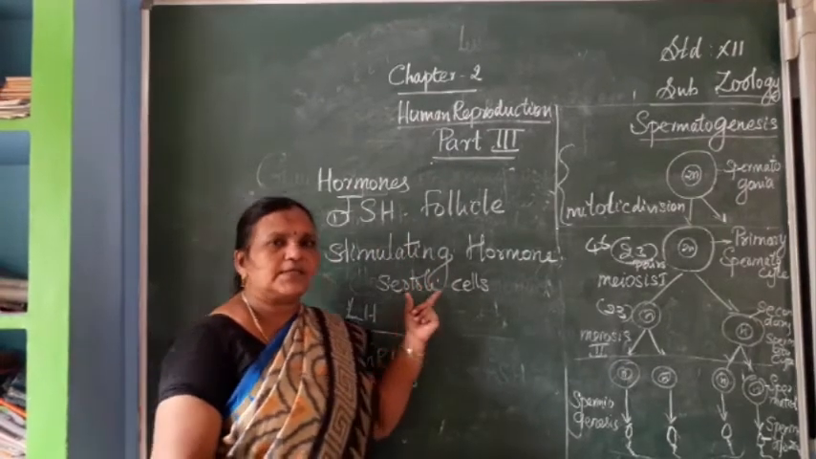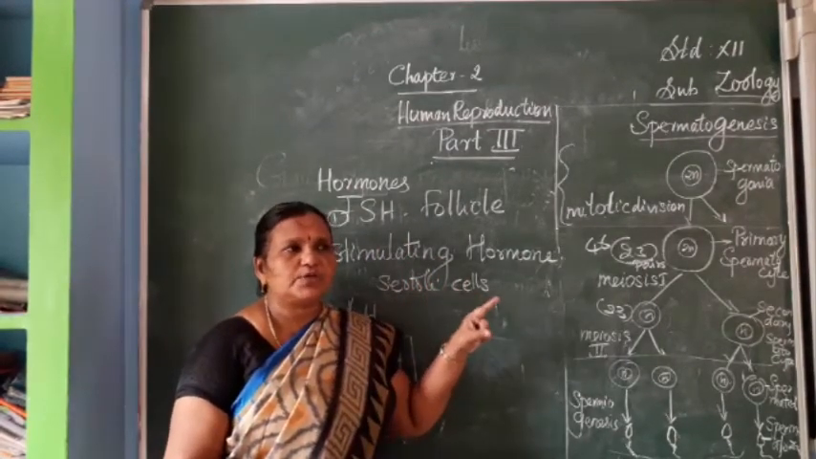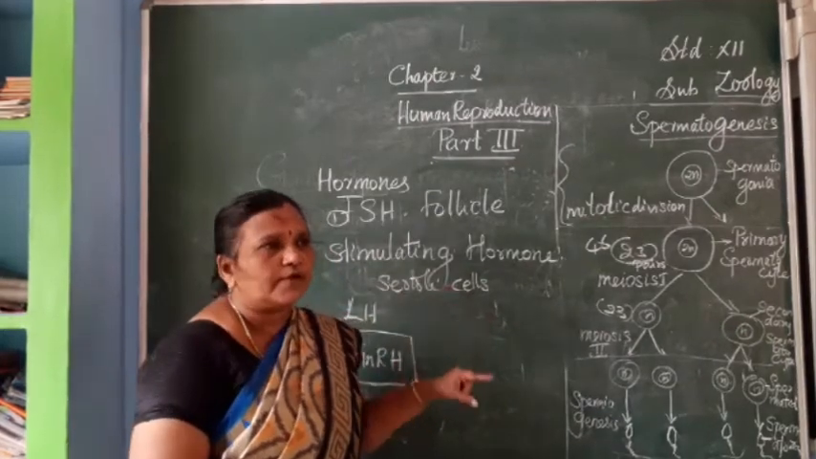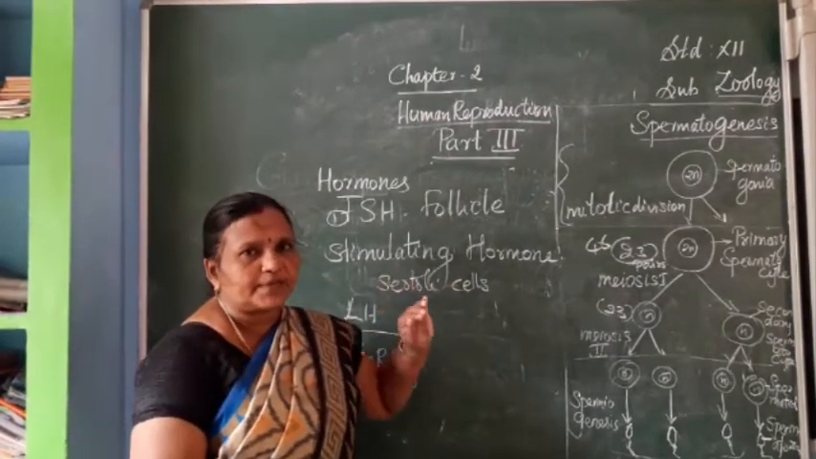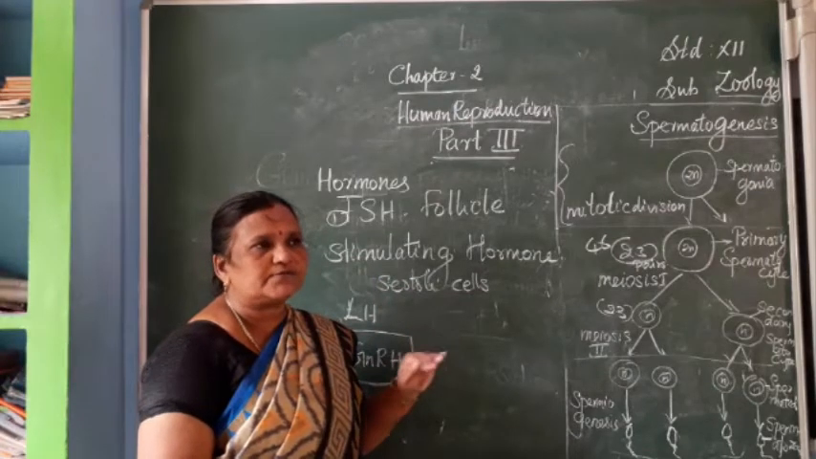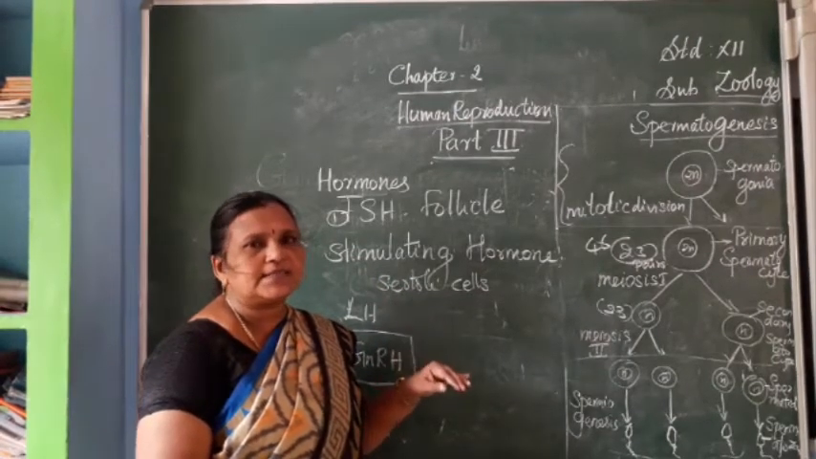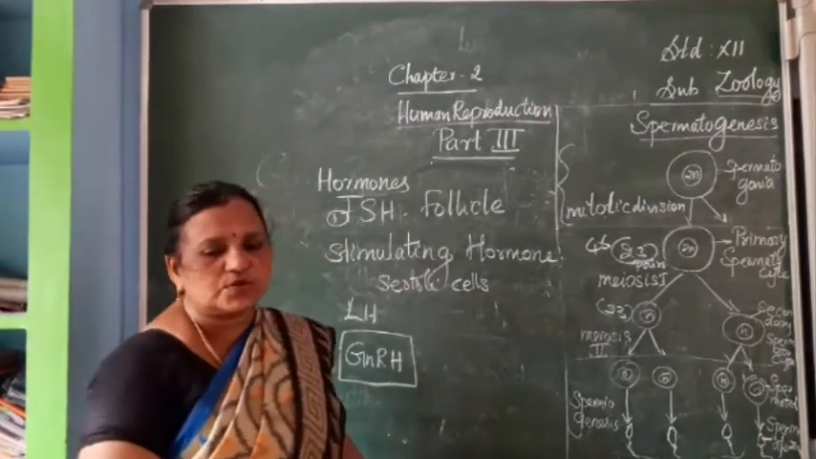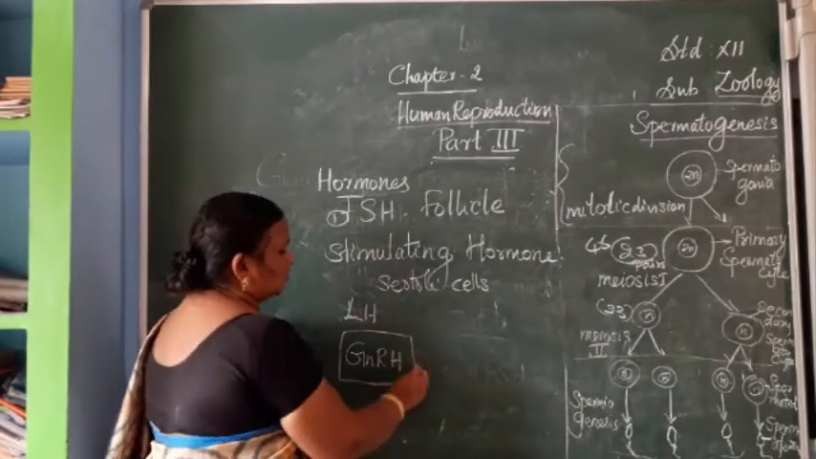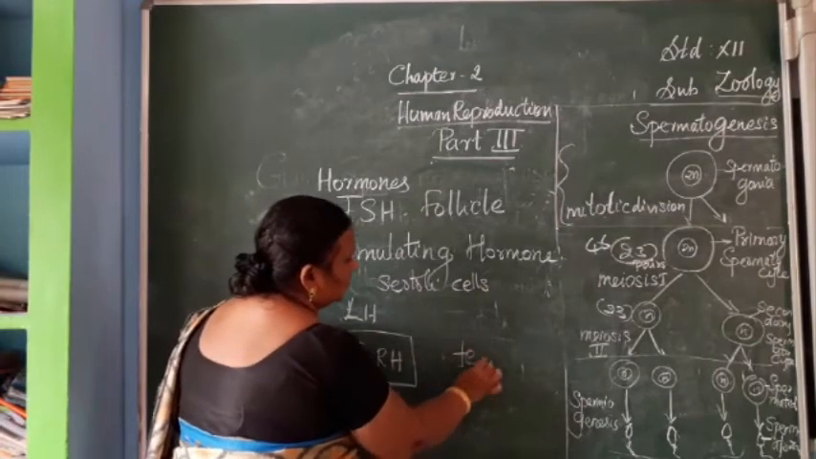This is functioning on the Sertoli cells and giving nutrition for the young spermatozoans. Then next one is the LH, luteinizing hormone, which functions on the Leydig cells and is responsible for the production of the hormone testosterone. So one more, testosterone.